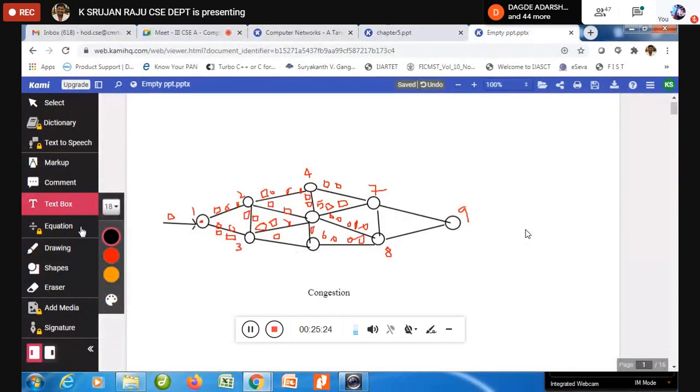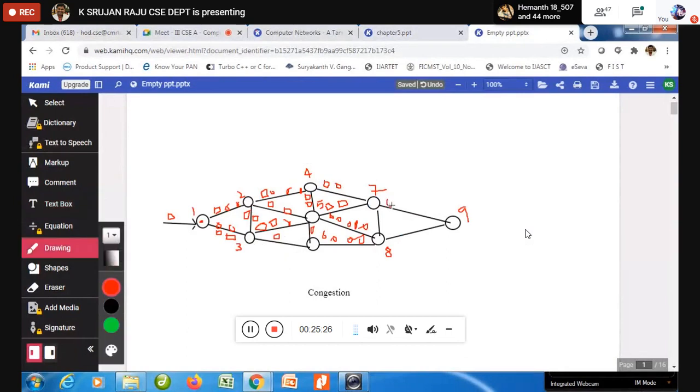But here one important point is: when you are sending it, is everyone getting the information or not? Is every node receiving the data or not? Every node is receiving the data.